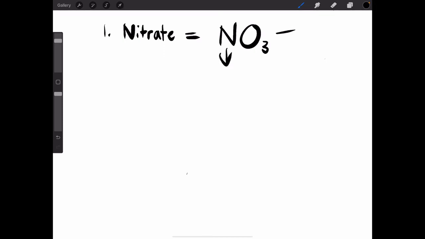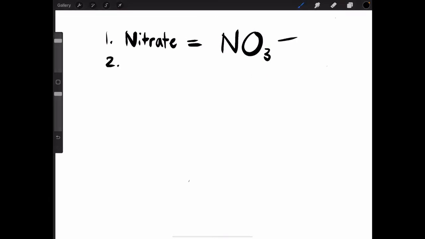N stands for nitrogen, and there are 3 oxygens. Now, second one, carbonate, which is CO3 2 minus.